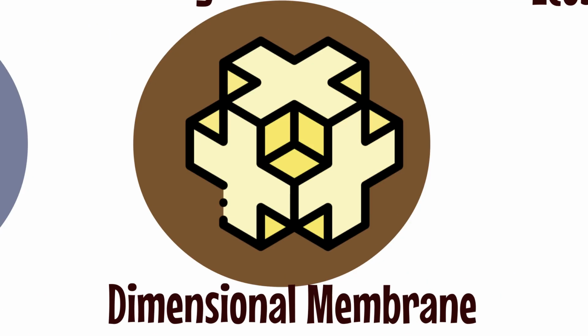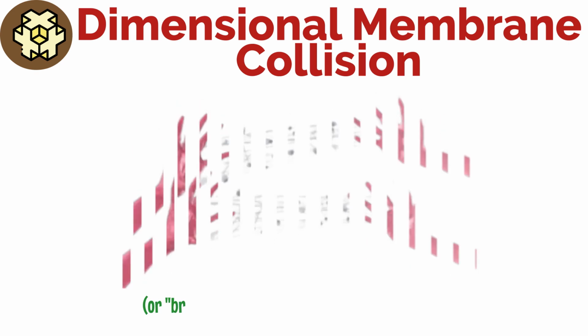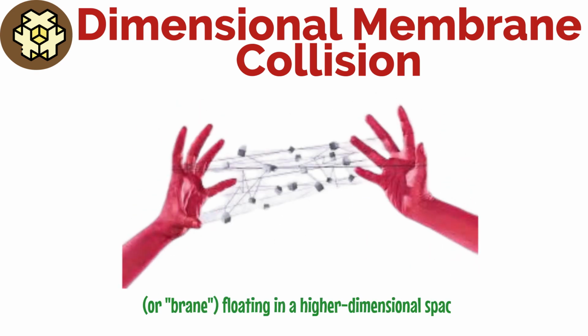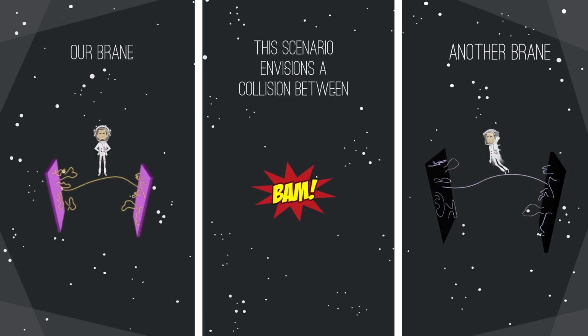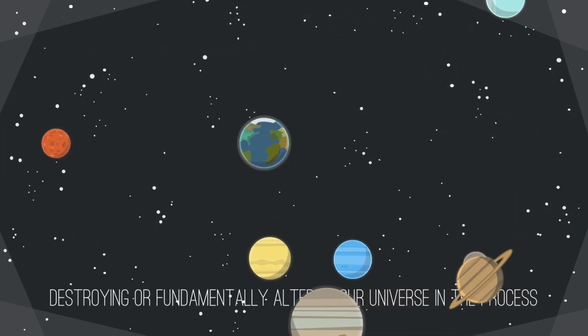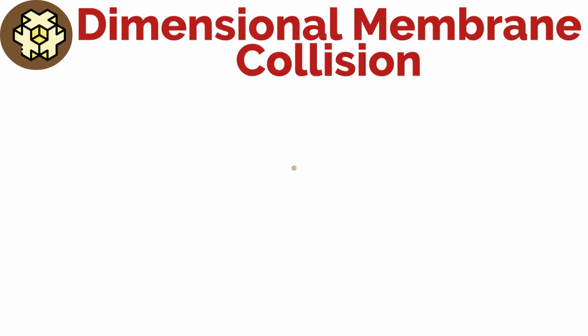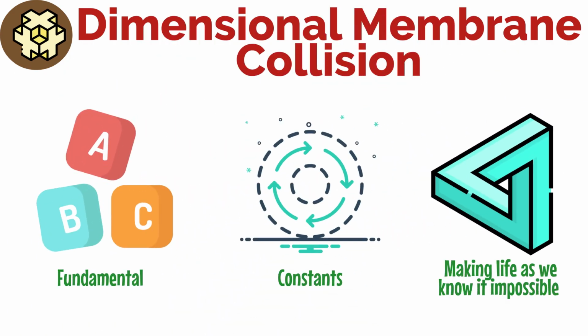Dimensional membrane collision. Based on certain models of string theory, our universe may exist on a three-dimensional membrane, or brane, floating in a higher dimensional space. This scenario envisions a collision between our brane and another, potentially destroying or fundamentally altering our universe in the process. Such an event would likely change the fundamental constants of nature, making life as we know it impossible.